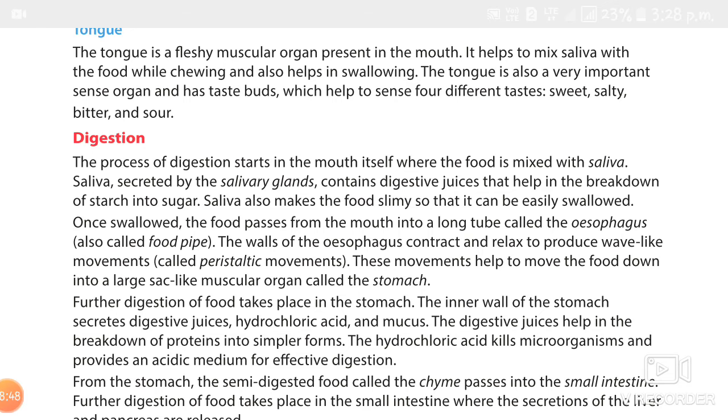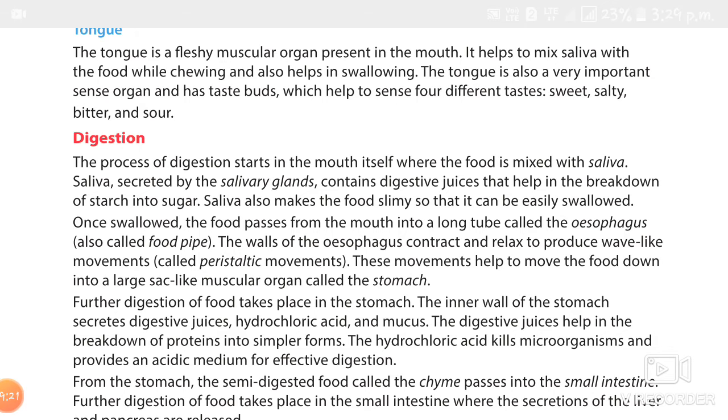So the food cannot move on its own, right? So the tube, the esophagus, has to move or shake to move the food through it. The walls of the esophagus contract and relax, and this creates a wave-like movement called peristaltic movement. What is the name of that? Peristaltic movement. These movements help to pass the food into a large sac-like muscular organ called the stomach.